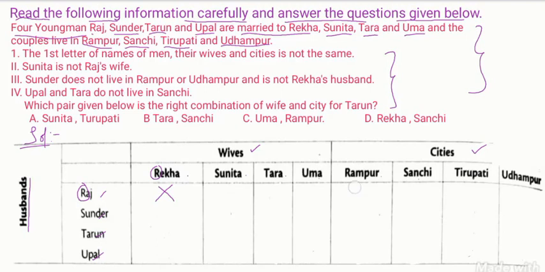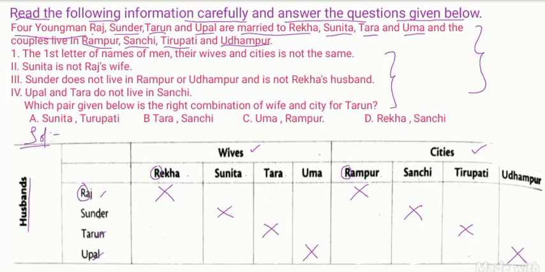Same way, Raj will not live in Rampur, because the first letters are R and R. Same way, Sundar and Sunita are not wife and husband. Sundar will not live in Sanchi. Tarun won't marry Tara. Tarun will not live in Tirupati. Upal has no relation with Uma. He will not live in Udhampur. This is the information we have from the first condition.